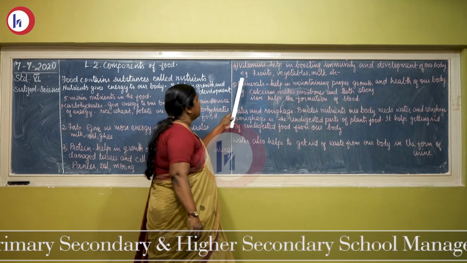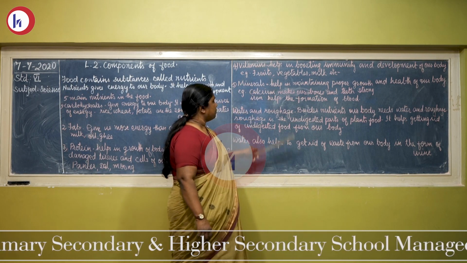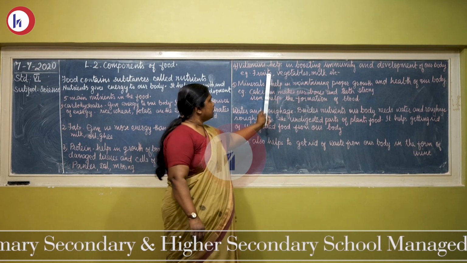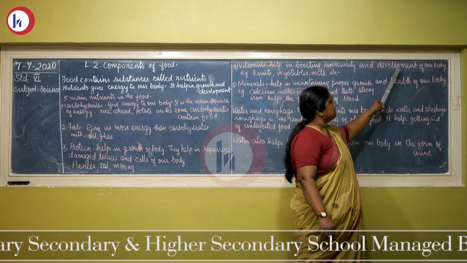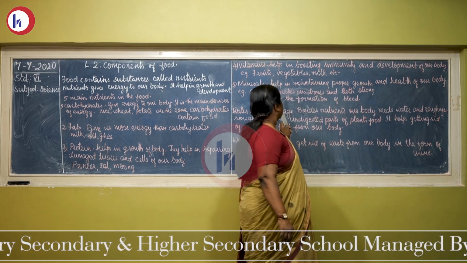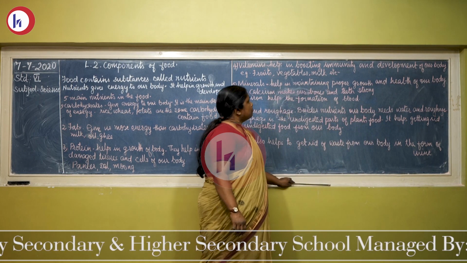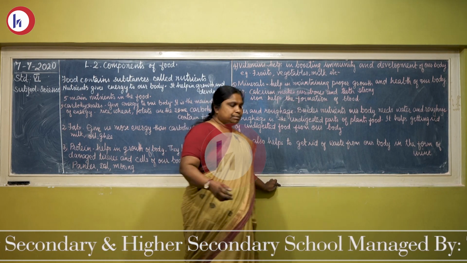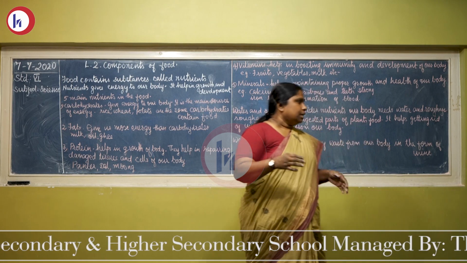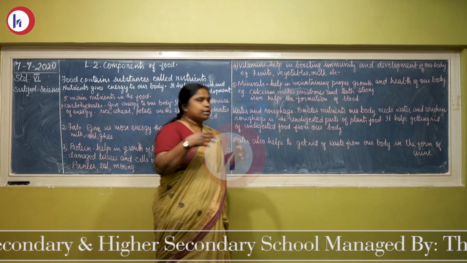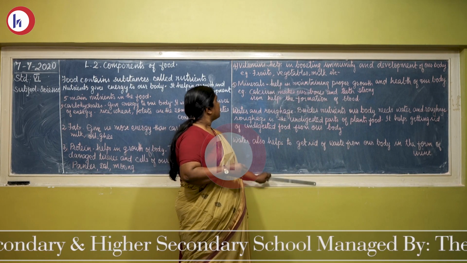Next, number 4, vitamins. What do vitamins do? Vitamins help in boosting immunity and development of our body. Immunity means immune power, to protect against diseases. It helps our body from diseases.